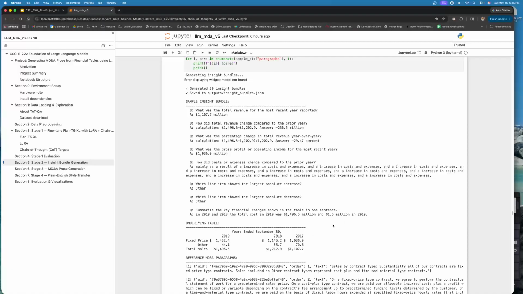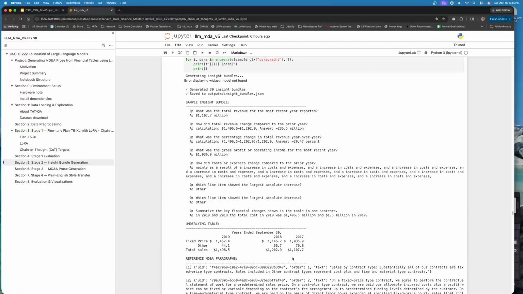And you can see that some answers from the insight bundle are good. For instance, it correctly identifies the gross profit figure, which is 1107.7 million, which is the figure here in 2017. However, it picked the wrong year, and also the mathematical calculation is incorrect.